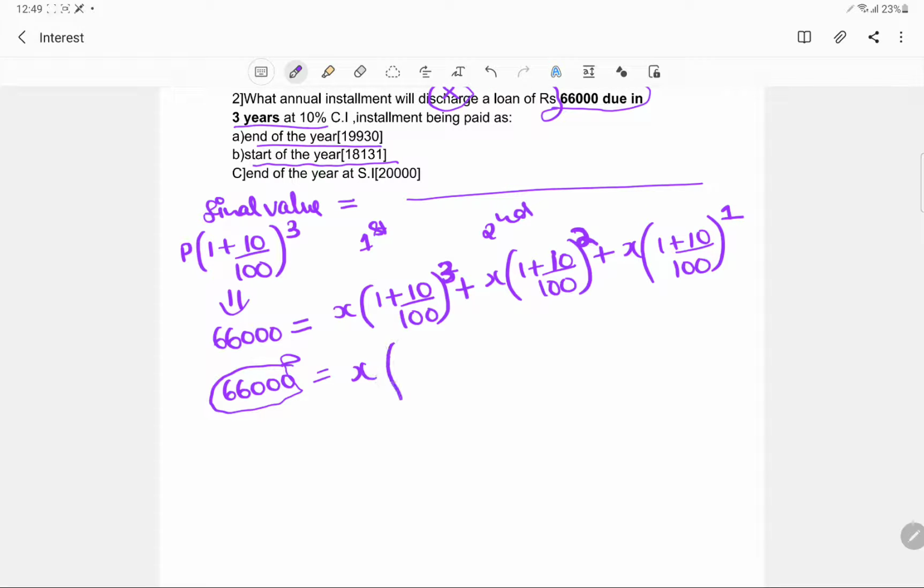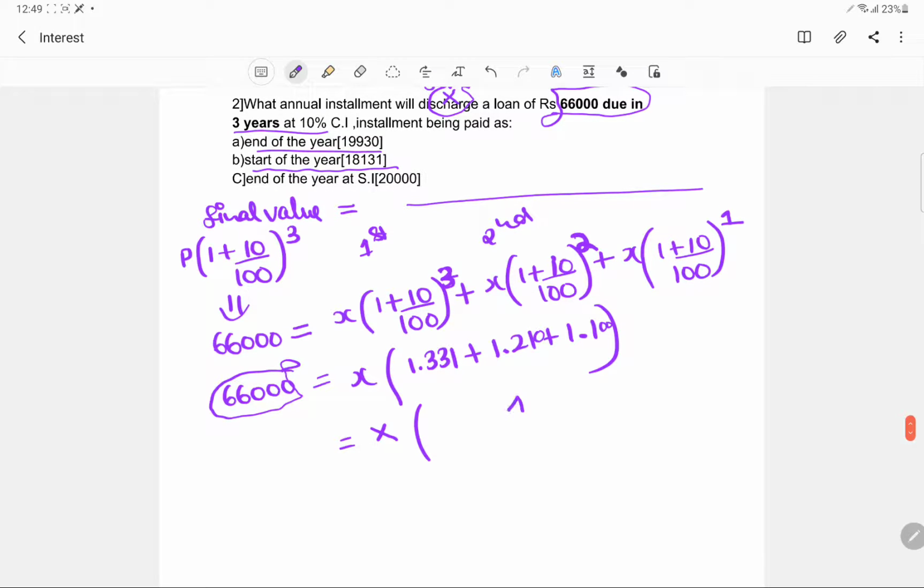And now this will come out to be, okay, 1.1 cube is 1.331. So this is 1.331, and this is 1.21, and this is like 1.1. Now x, so this will come out to be, okay, let's just try and see this. So this is like 1031, so this is like 41. Then this is like 326, so this is 6, this is like 3.641. And now x will come out to be something like 18131.